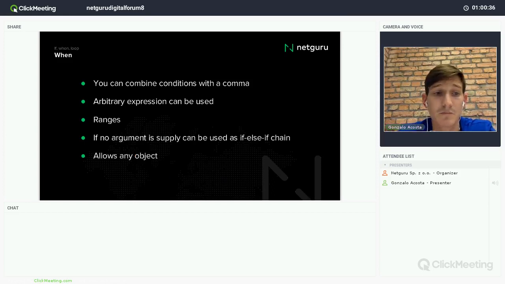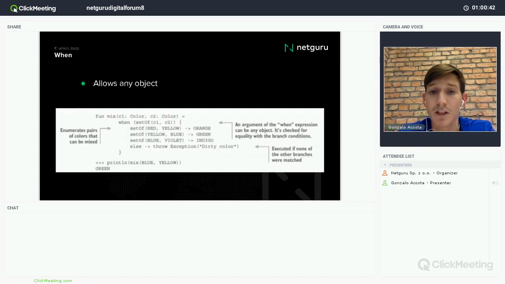One really nice thing is that you can pass any object to it. For example, here we are passing a set. So if the set matches red and yellow, we will return orange. If the set matches yellow and blue, and so on. It doesn't require only integers or strings or whatever. You can pass every object, and it will compare it, right?